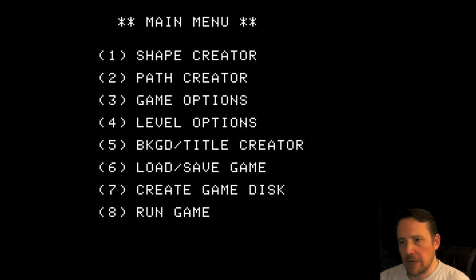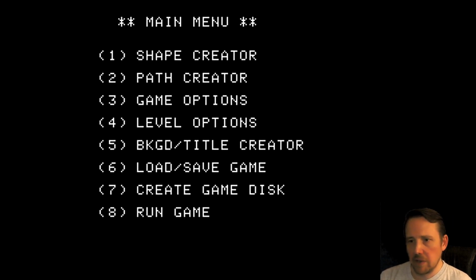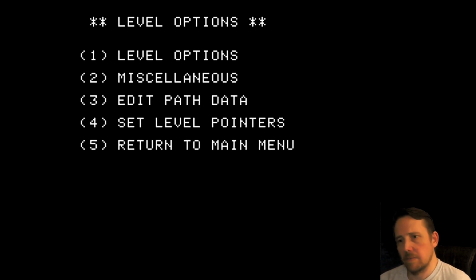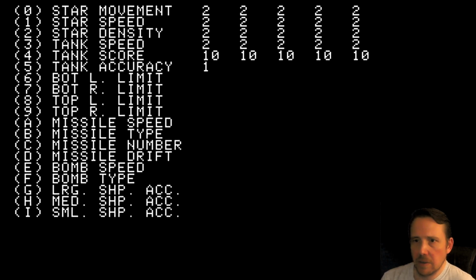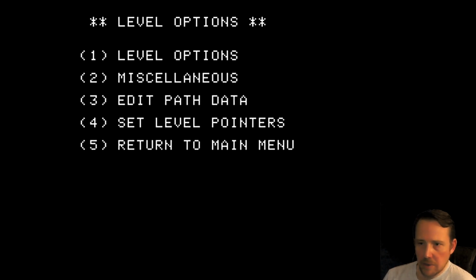We can go to the background and tile creator, or we can go to level options. Let's check out game options first. Yeah, mutate was the last one. Okay, let's check out level options. You've got your star movement, star speed, star density, tank speed, tank score, tank accuracy. The limits for the screen, missile speed, missile type, missile number, missile drift, bomb speed, bomb type, accelerations. We're going to leave all that. Check out the miscellaneous.